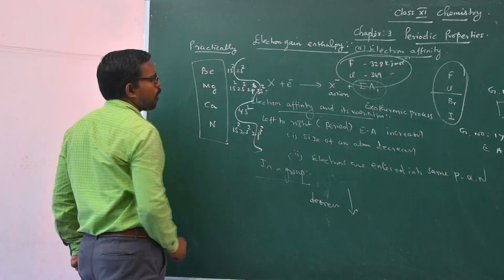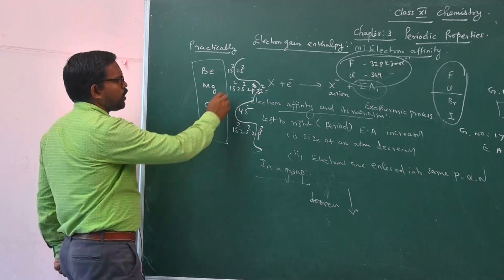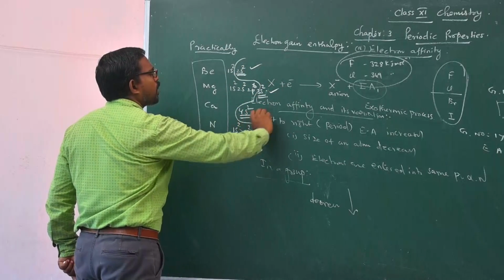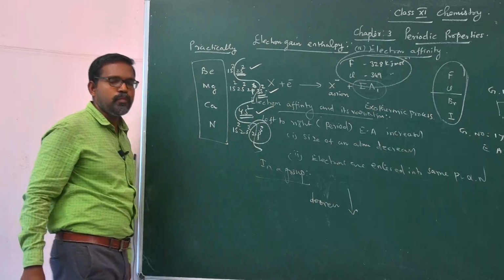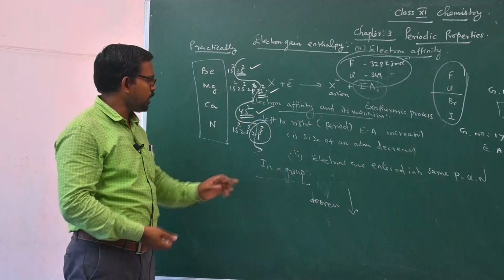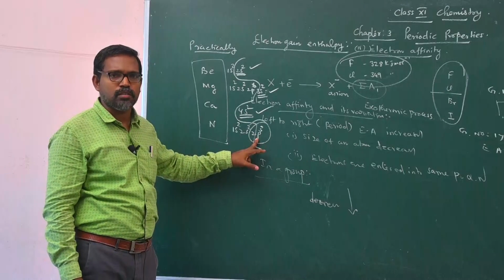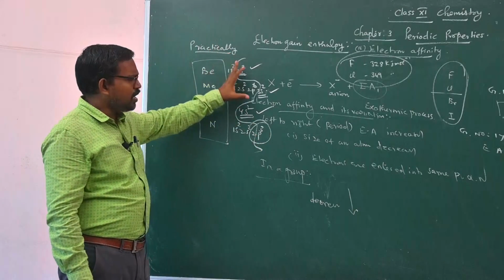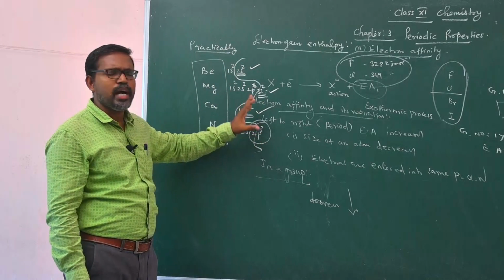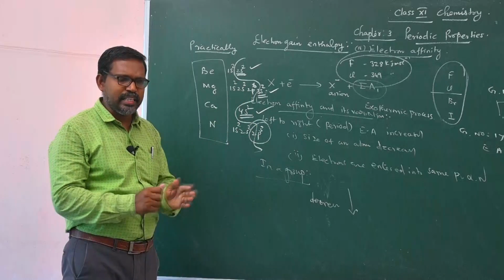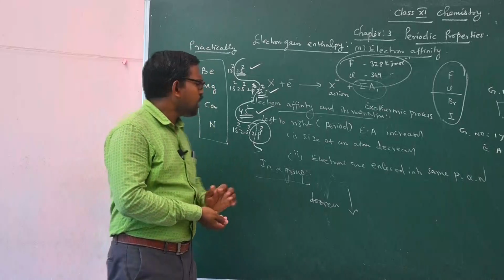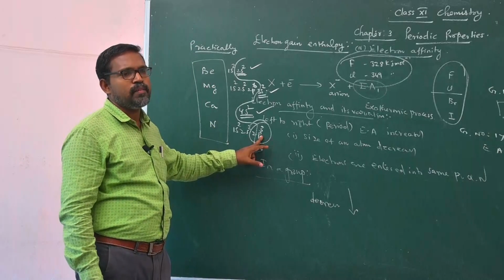Look at the valence shell electronic configuration. 2s2 completely filled, 3s2 completely filled, 4s2 completely filled, 2p3 exactly half-filled. 2p3 is an exactly half-filled configuration. Therefore, it is not possible to add one electron to their valence shell easily. But if we supply a certain amount of energy, the electron can be added to the valence shell.